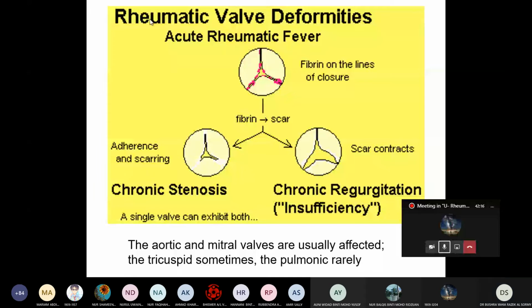So, rheumatic valve deformity, acute rheumatic fever. Usually, we said in the valves there is fibrin in the line of closure, isn't it? When it is resolved, a scar is formed because there is inflammation. So when there is a scar, this causes chronic regurgitation or insufficiency, or there is adhesion due to presence of fibrin with scarring causing stenosis.